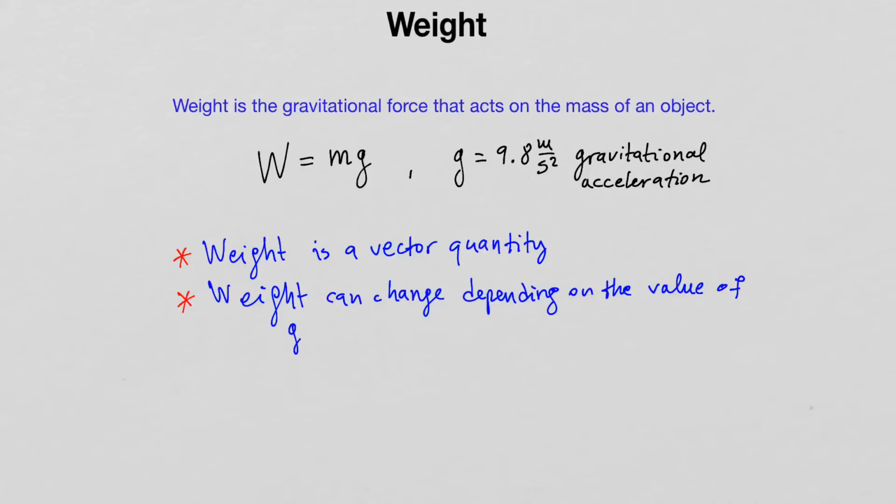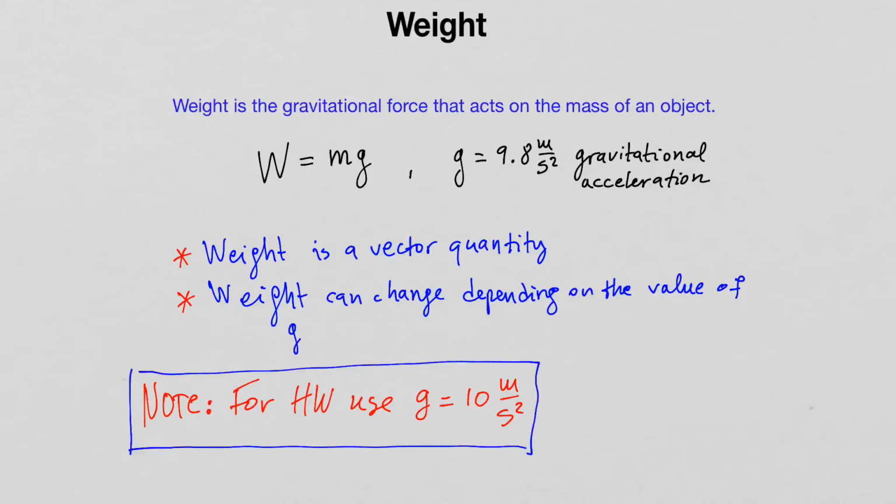Here I want to make an important note. For homework, for gravitational acceleration, use 10 meters per second squared. This is the value that was adopted by the publisher, so for homework, use that value. Now let's do a quick example using the definition for weight, and then we will talk about Newton's third law.